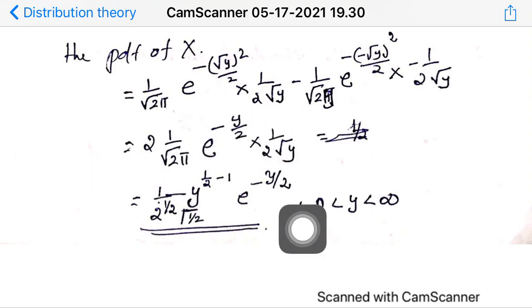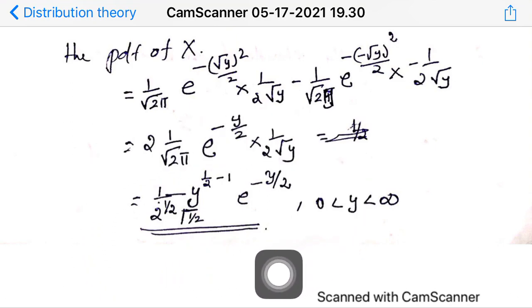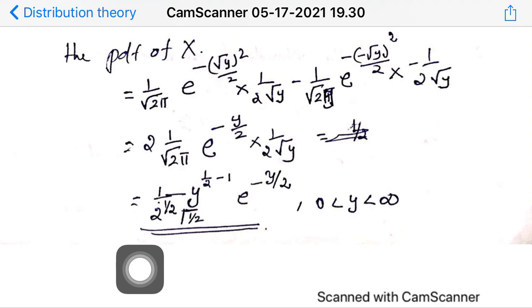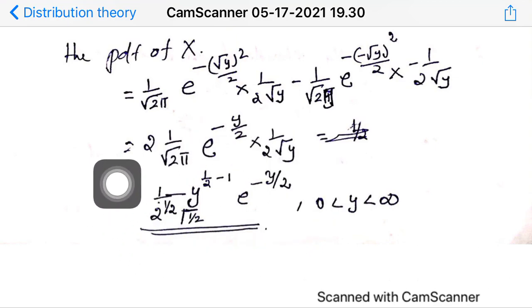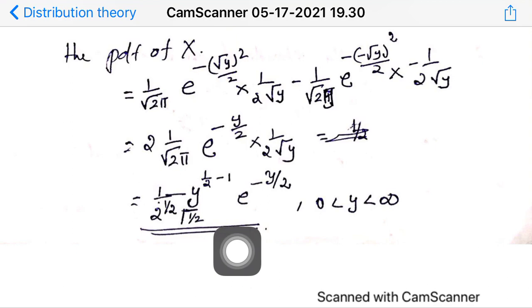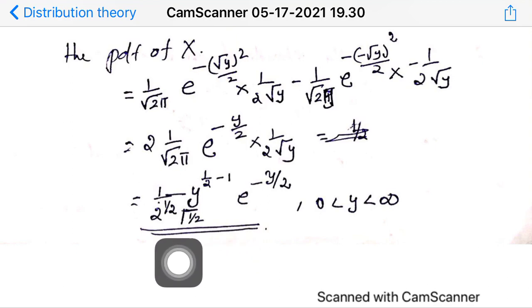So you can easily identify that the chi-square distribution is a special case of the gamma distribution with the parameter alpha, that is the shape parameter, equal to 1 by 2, and the other parameter beta, that is the scale parameter. Earlier, alpha is the shape parameter and beta is the scale parameter. You know what the difference between these parameters is? We have discussed these things earlier. So by seeing this density, you can identify it as a special case of gamma distribution with alpha equal to 1 by 2 and beta equal to 2.